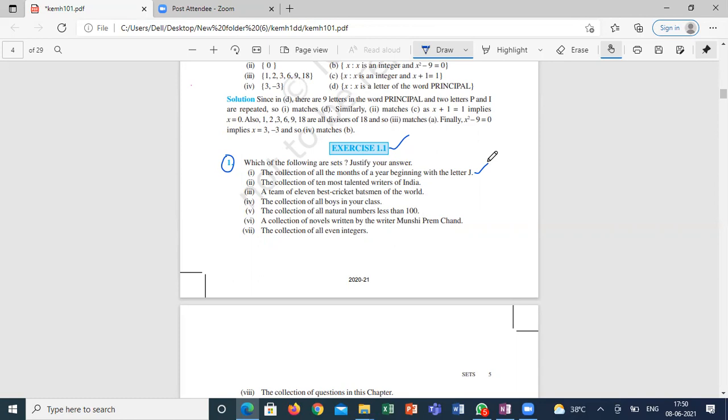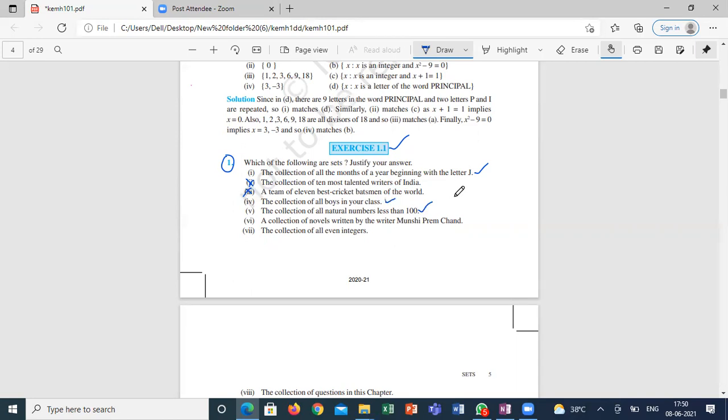What is the fifth one? It is a set, sir. So the first one is a set. Second one is not a set. Third one is also not a set. Fourth one is a set. Fifth one is also a set.